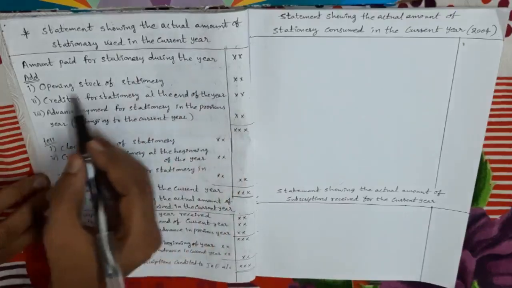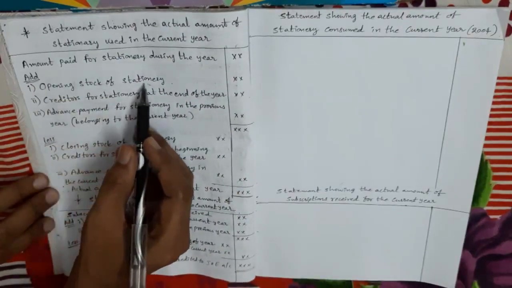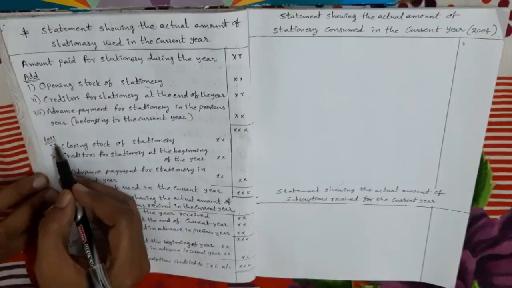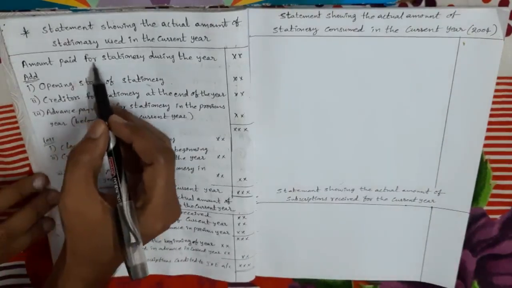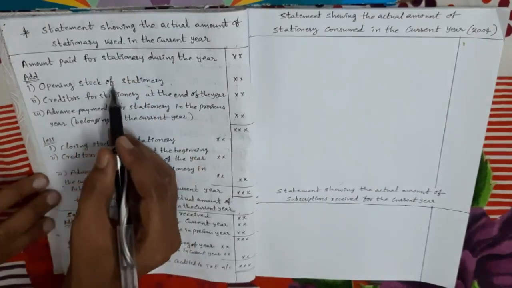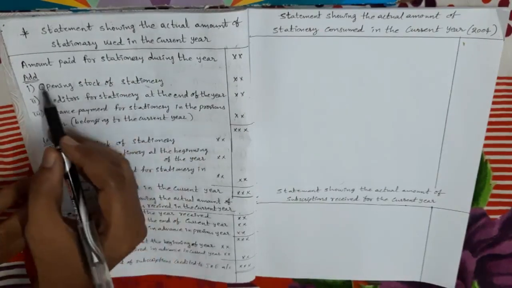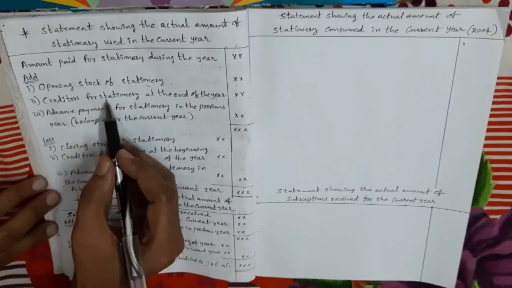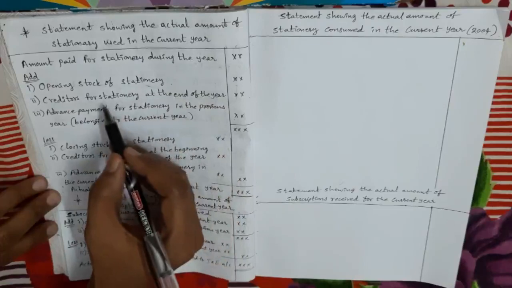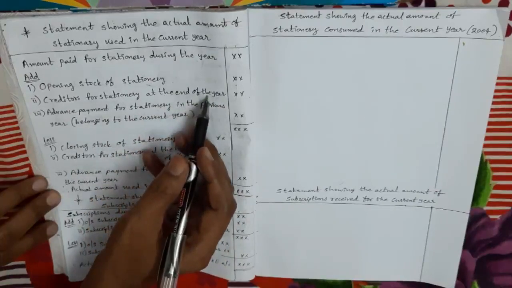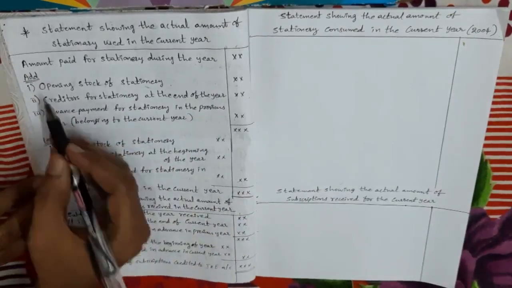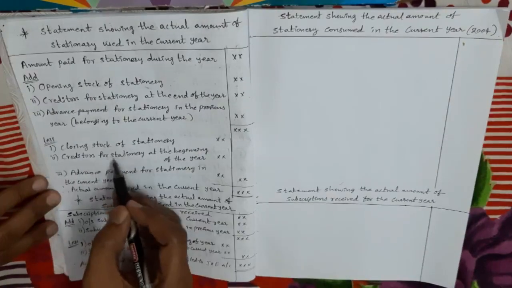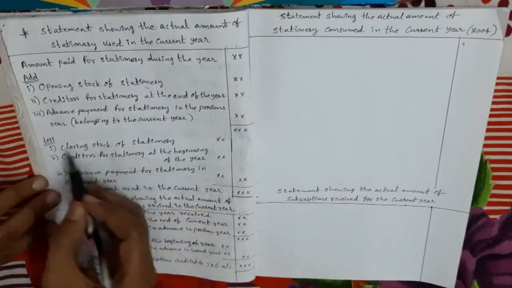To this amount we adjust the opening stock of stationery. We have to add the opening stock, and the closing stock of stationery we have to subtract. Next, creditors for the stationery at the end of the current year, we have to add. Next, creditors for stationery at the beginning of the year, we have to subtract.